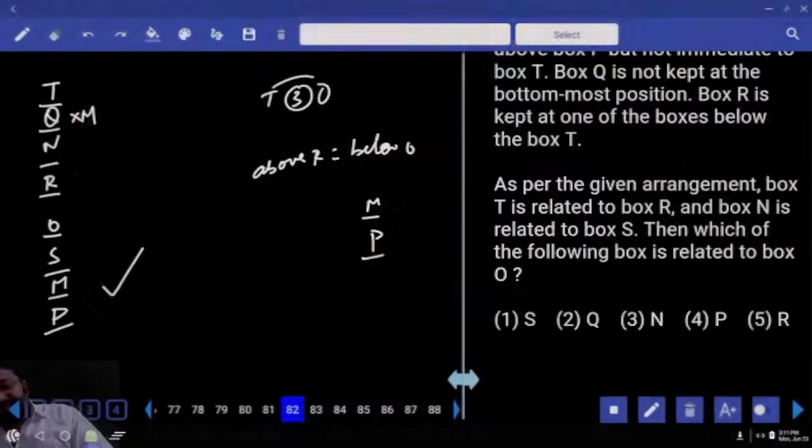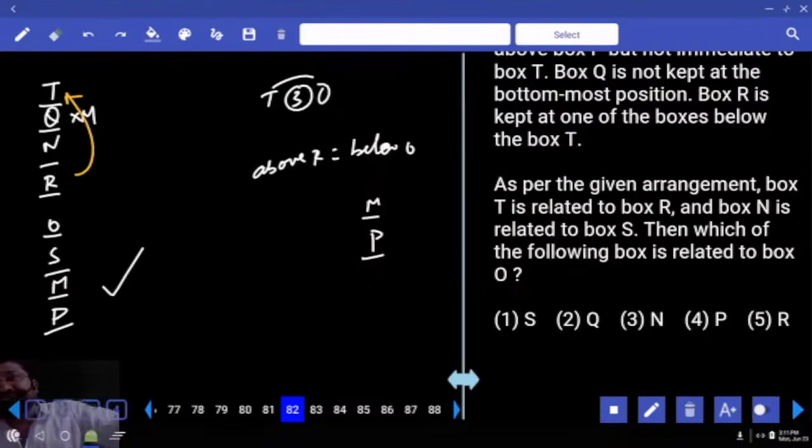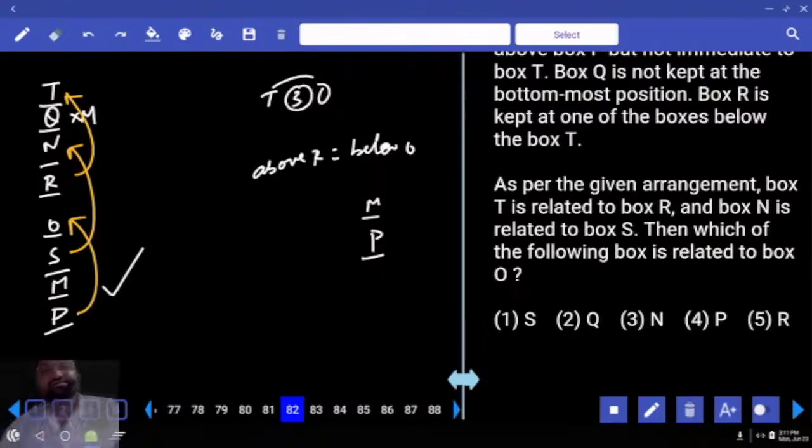As per the given arrangement, box T is related to R. How is T related to R? Third box above R. N is related to S. Third place above S. Which of the following boxes is O related to? O should be related to P. Which of the boxes is O related to? O related to P.